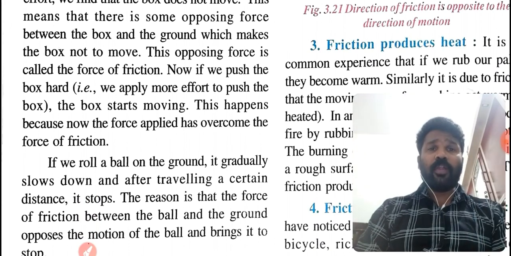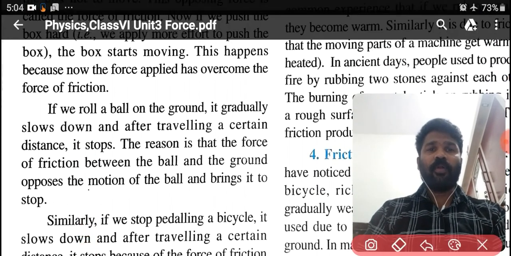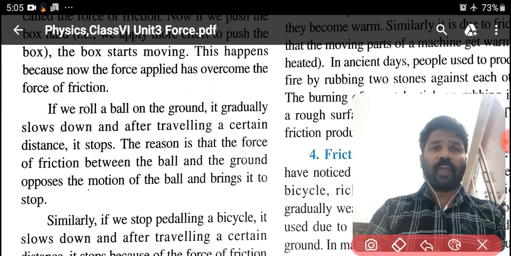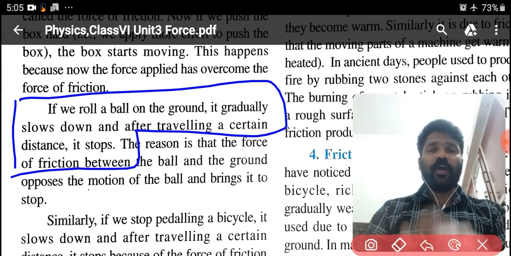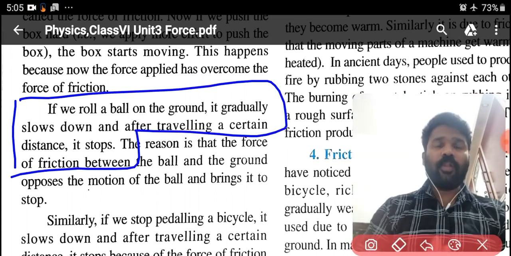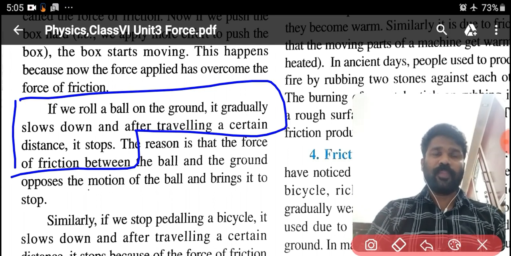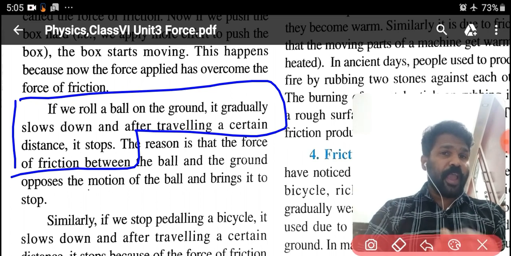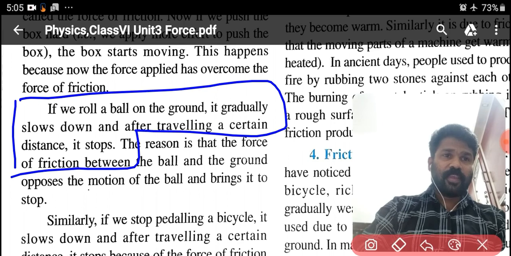If we roll a ball on the ground, suppose we are kicking a ball on the ground, it gradually slows down, and after traveling a certain distance, it stops.